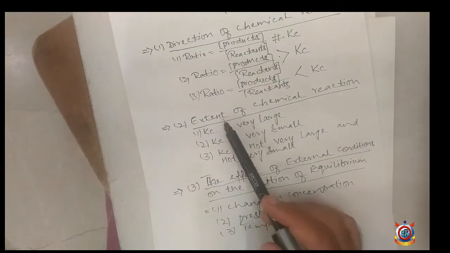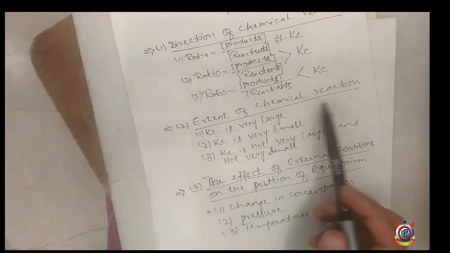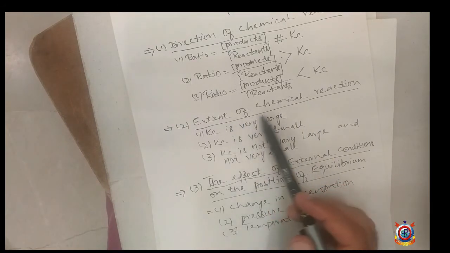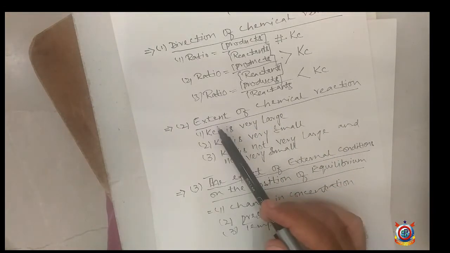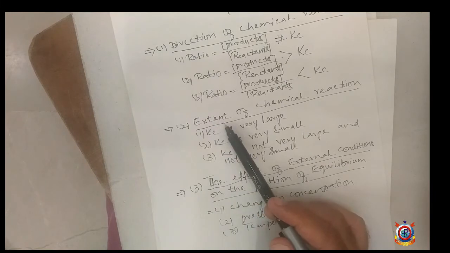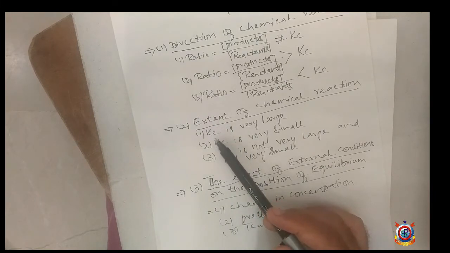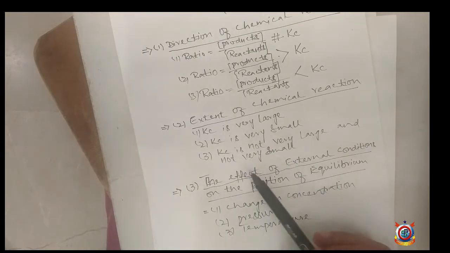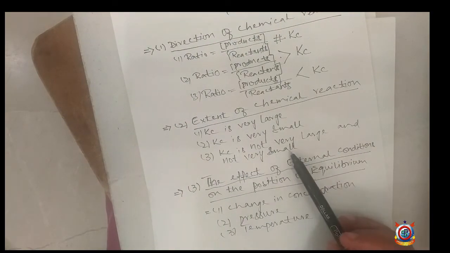Come to the next importance, extent of chemical reaction. The extent of chemical reaction also has three possibilities. Extent means amount. First possibility, maybe the Kc value is very large, maybe very small, maybe not very large, not very small.